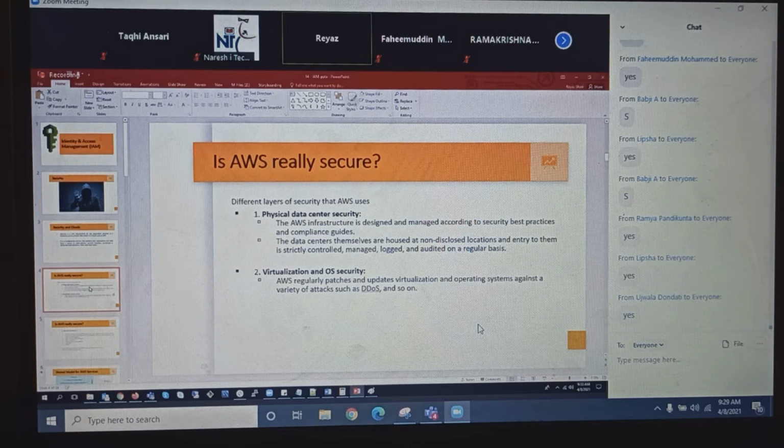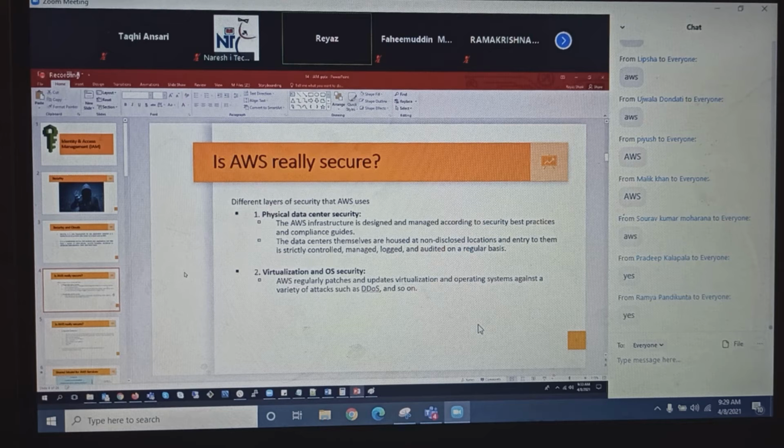If it is not secure, why is it number one in the market? So AWS is definitely secure. On the data centers, who handles them, AWS or customers? AWS, right? On the physical data centers, virtualization, and OS level security, AWS handles everything. But remember, do you remember we discussed the shared model?